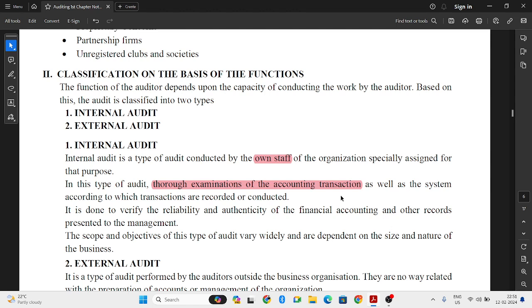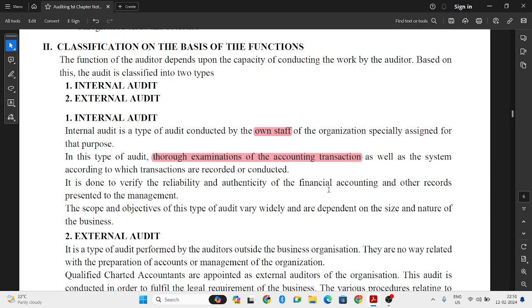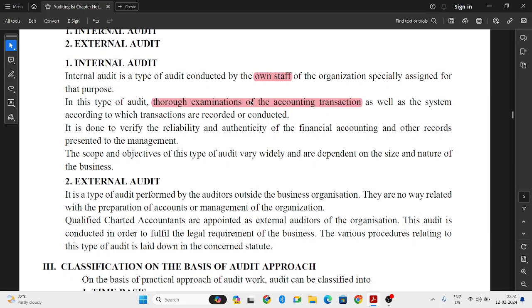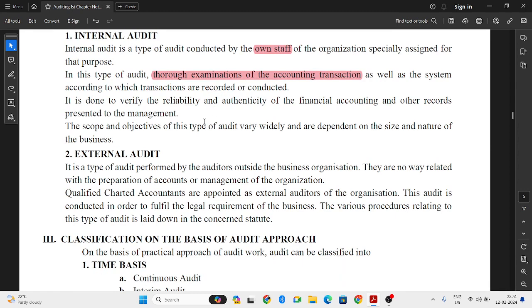So they will rectify all of those when it is very small size only. So this type of audit depends on the size of the organization also. Big organizations will do this internal audit. For some very small organizations, it is very difficult to have an internal auditor and all. But in big organizations, where the nature of business is very huge, those people will definitely go for this internal audit.